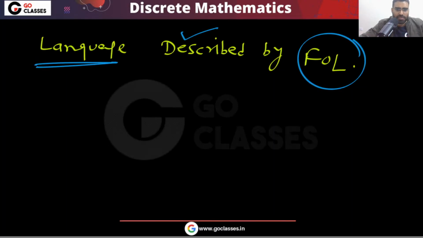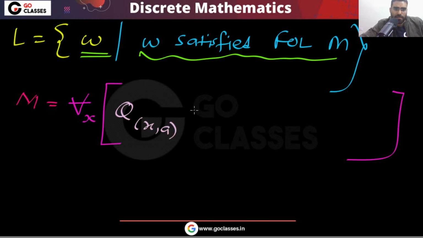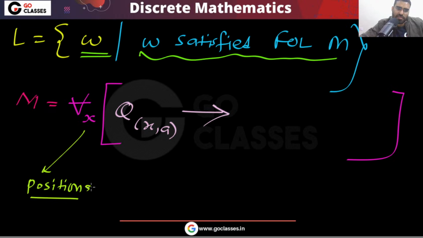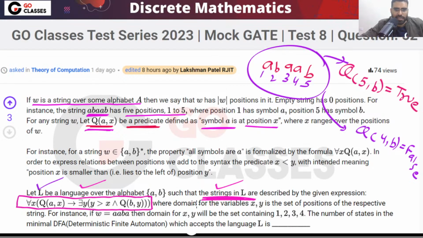This is for all x. What this question is saying is that for all x, what will happen? If on position x you have A, then, remember, this x is a position, the domain is basically positions in W. That is given to you in the question. Every piece of information is given in the question. That is the reason I am calling this a beautiful question, because all the information is already given in the question.